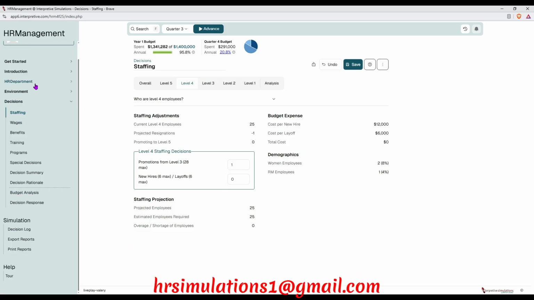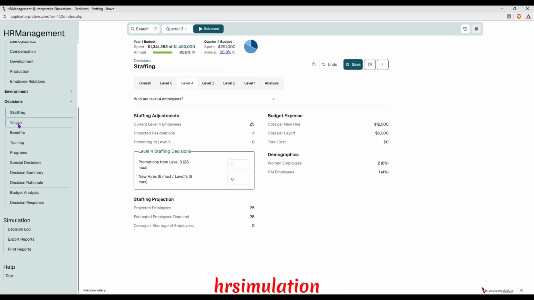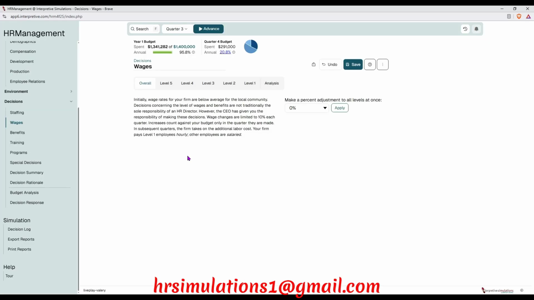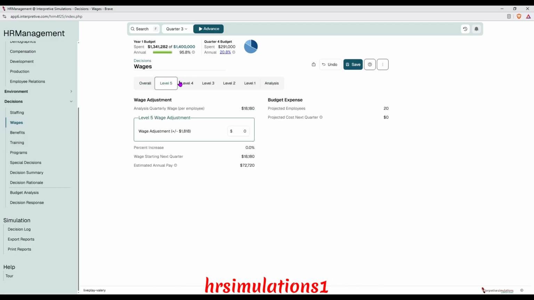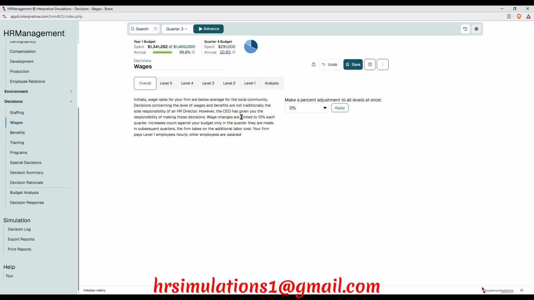Next, we shall go to the next department, which is wages. Under wages, we are talking about how we're going to pay our workers. Sometimes we have hourly, and other employees are salaried. Level 1 employees are always paid hourly, and other employees are salaried in the company. At the moment, I'm not going to add any wages in the simulation unless we shall have extra cash in the simulation.